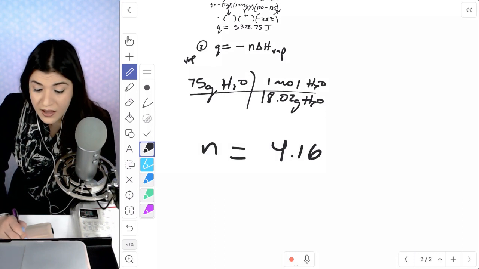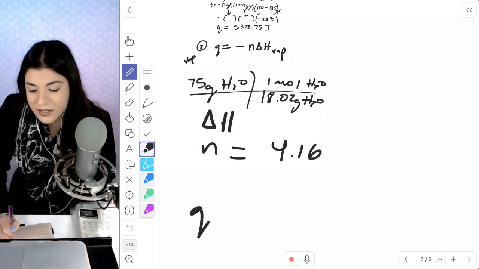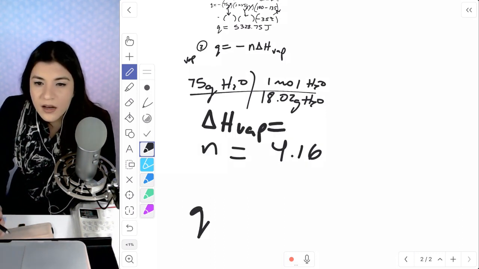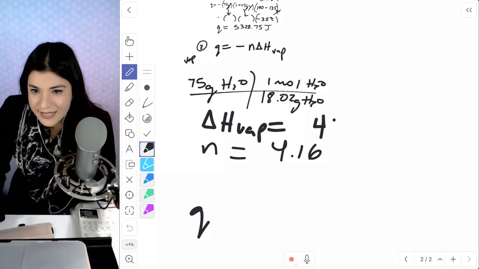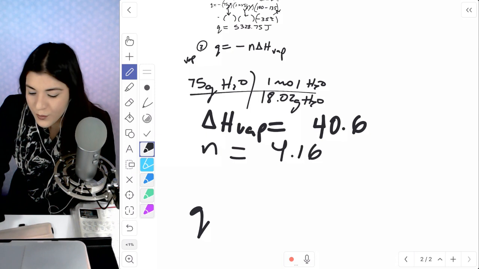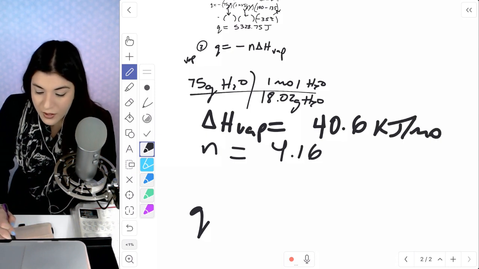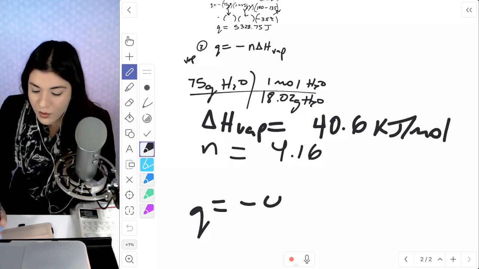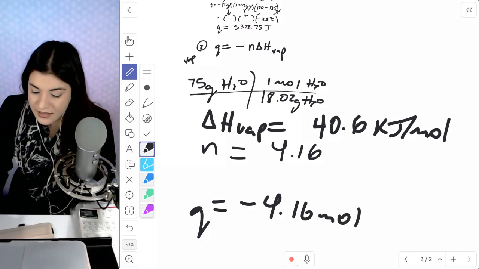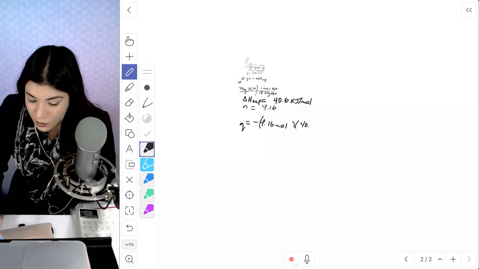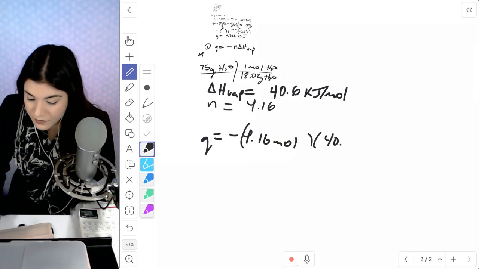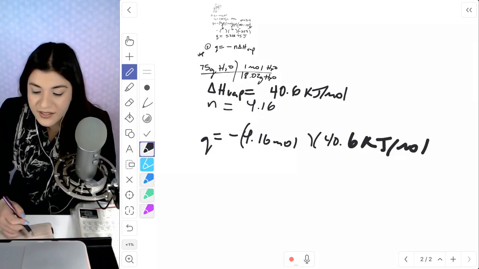And that's what I'm going to place here. Oh, by the way, they should have given you this also. This is going to be a vaporization, so this is 40.6 kilojoules per mole. Okay. Plugging everything together, this is in moles, and then this is in kilojoules per mole. The moles and moles will cancel.